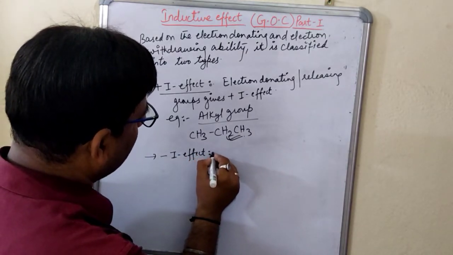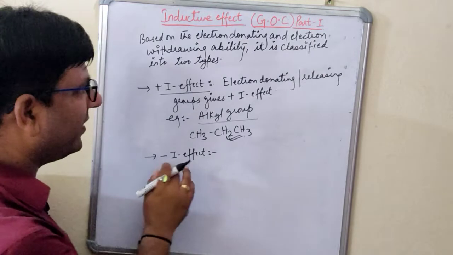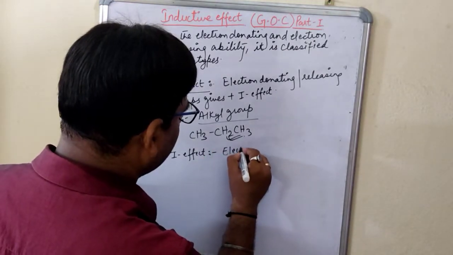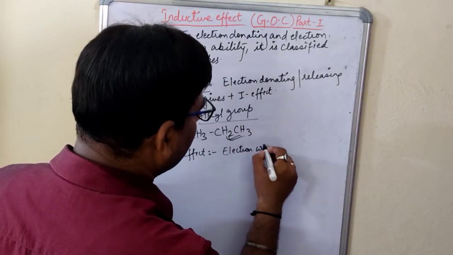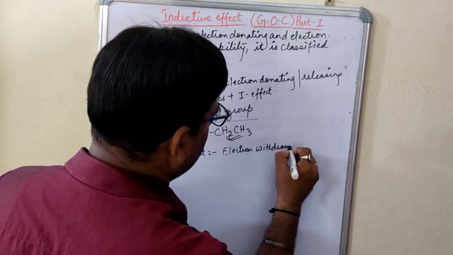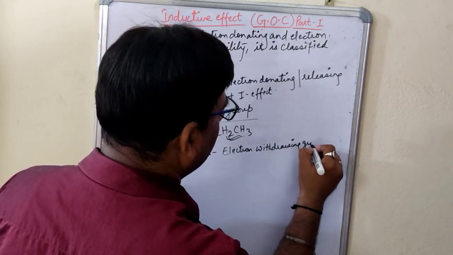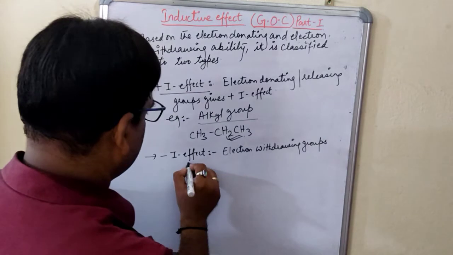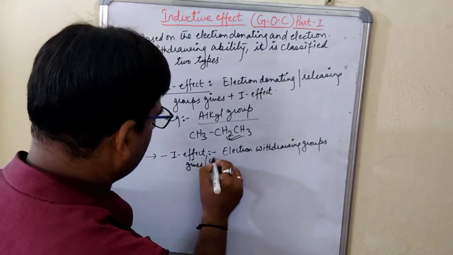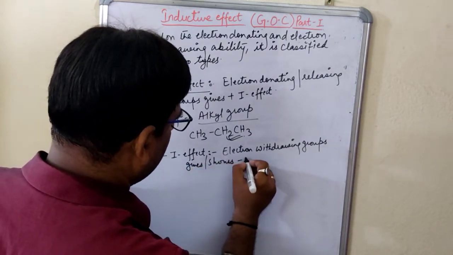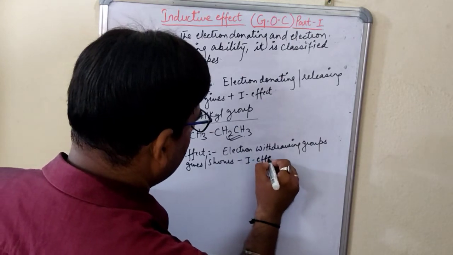Minus I effect, which kind of groups will show the minus I effect? They are electron withdrawing groups. Electron withdrawing groups show minus I effect.